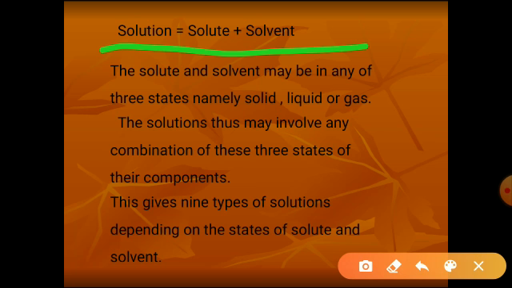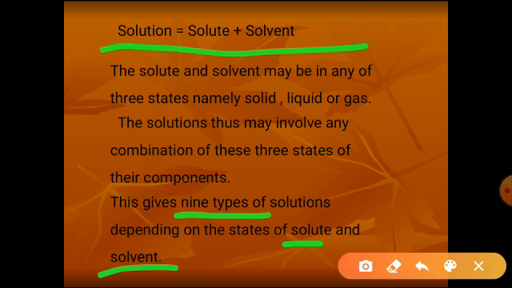In any state it may be present. The solutions thus may involve any combination of these three states of their components. So this gives 9 types of solutions, depending on the states of solute and solvent.